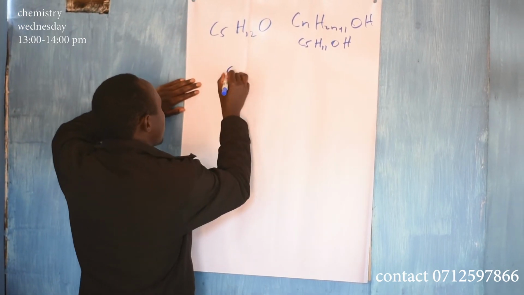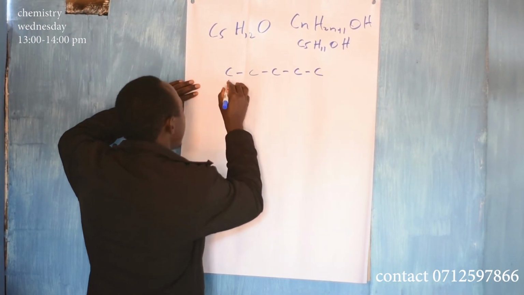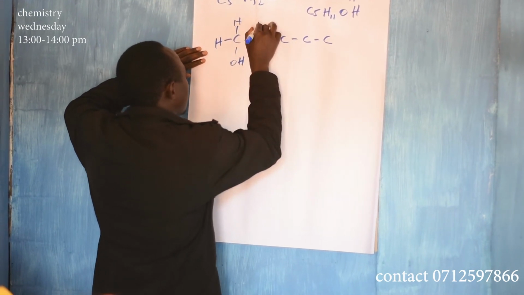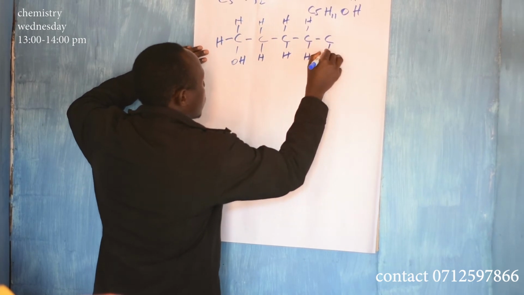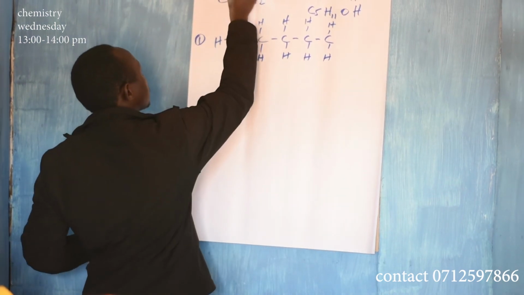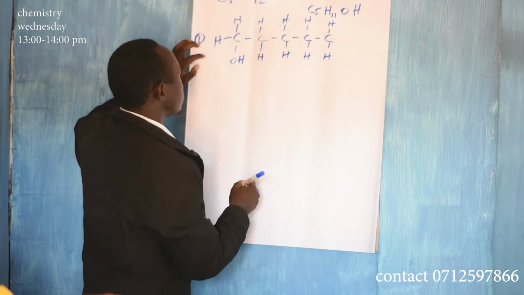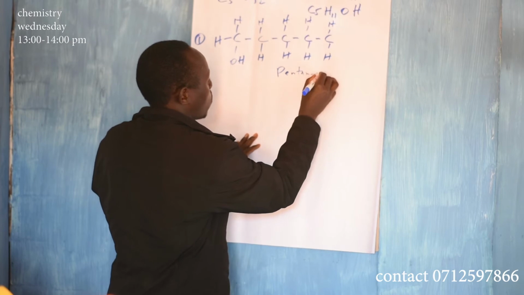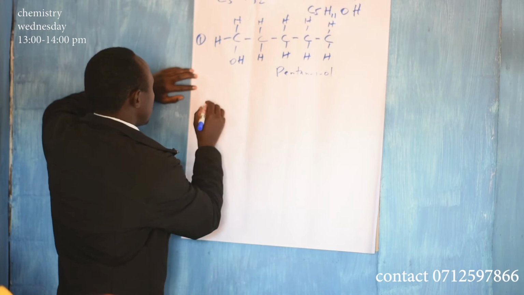So you have C5. 1, 2, 3, 4, 5. 1, 2, 3, 4, 5. You have an OH there. That is number 1 isomer. Isomerism. So this is one isomer. It is called pentan-1-ol. So this is pentan-1-ol. And then you go to the next.